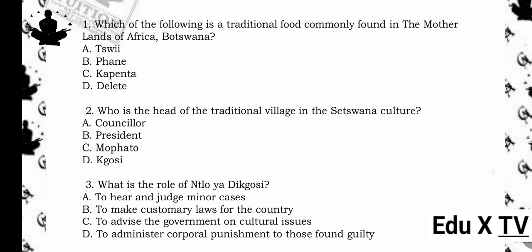Closing parenthesis. 2. Who is the head of the traditional village in the Setswana culture? A. Counselor. B. President. C. Mafato. D. Kgosi. The answer is D. Kgosi. Reason being, in Setswana culture, the Kgosi, in brackets, chief, is the traditional leader of a village or tribe.